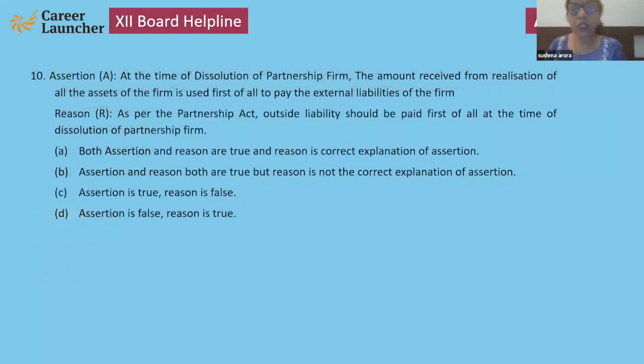Next, assertion and reason. See the question. At the time of dissolution of a partnership firm, the amount received from realization of all the assets is used first of all to pay the external liabilities. Yes, because the outside liabilities should be paid first of all at the time of dissolution. It is according to the Indian Partnership Act. Yes, answer A is correct, meaning both reason and assertion are true.